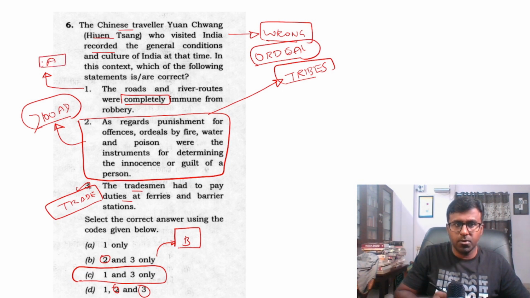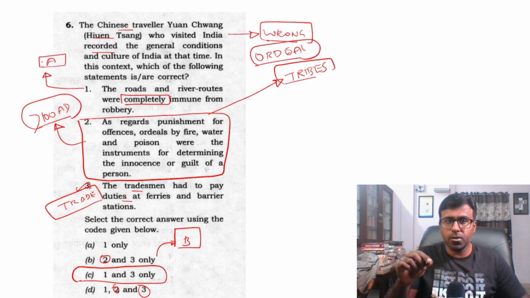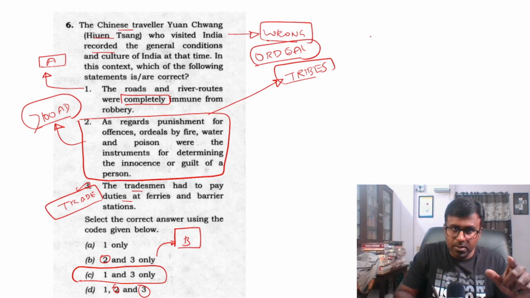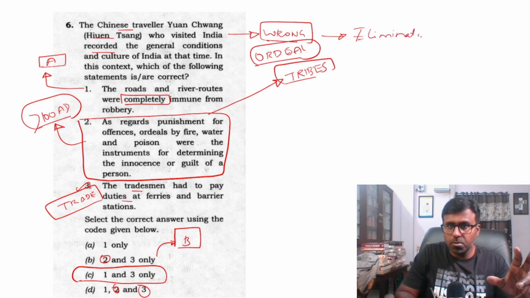The roads and river routes were completely immune from robbery, might not have been a possibility. So the logic which I applied was 2, and by this I want to tell about this elimination technique. People keep talking about this elimination technique. We will have the answer.